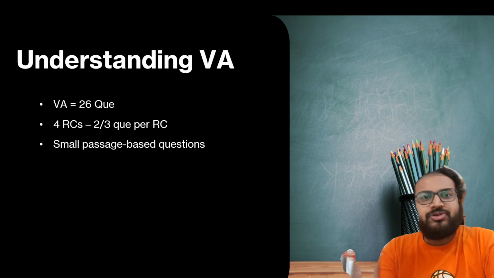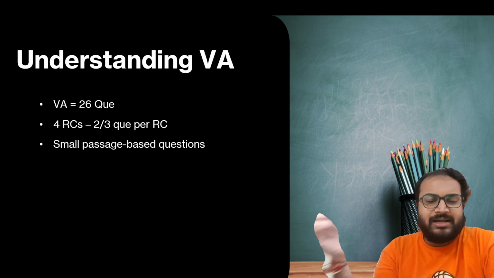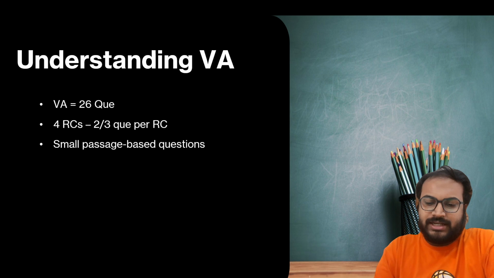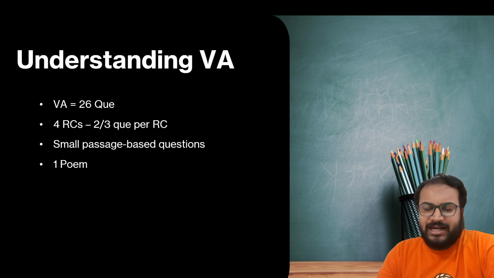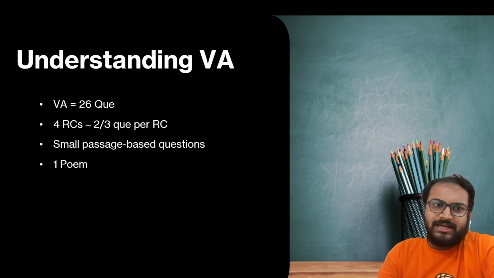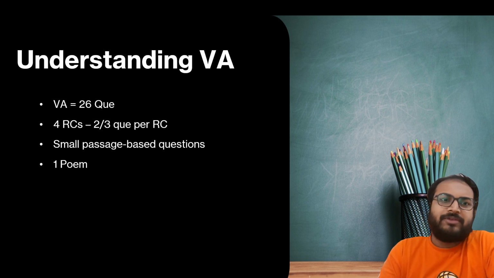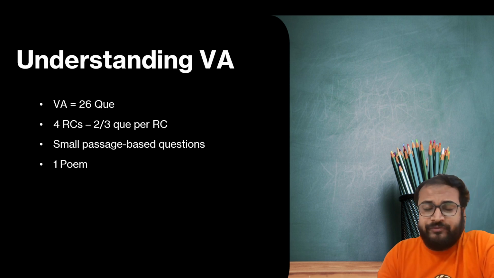You can call it a sort of para summary. You have to understand that paragraph and based on that you have to answer the question that is asked. There are 1 or 2 poems. Generally 1 poem was there last year, right? And based on the poem I think there are 2 or 3 questions. There can be 2 poems also. Poems are sometimes easy to understand, sometimes hard to understand, but the questions are generally at a higher difficulty level, where there is some confusion regarding the poem, regarding the tone, regarding, I would say, the underlying meaning of the poem. So there you have to infer things a bit.